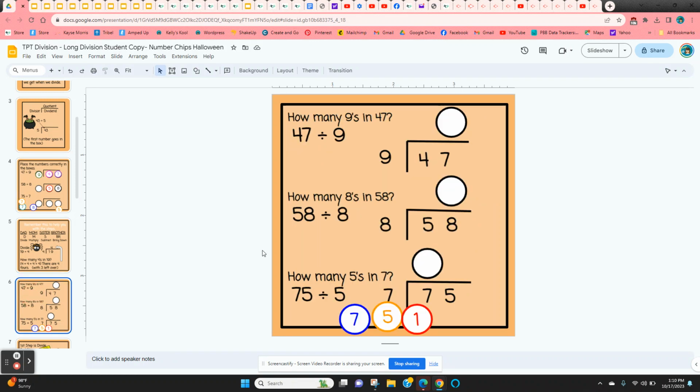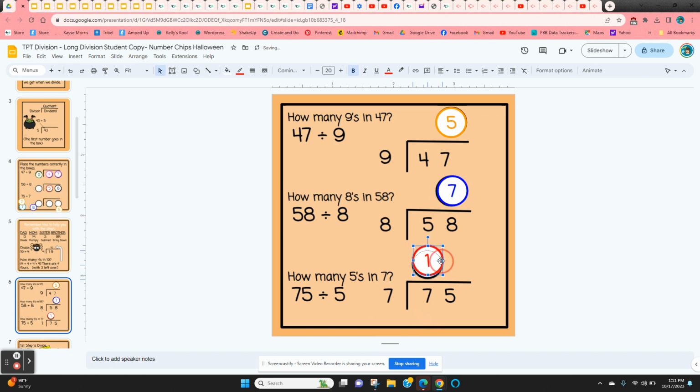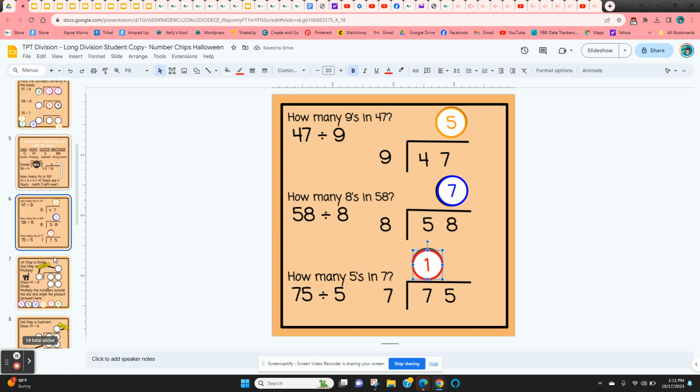So the next slide is just doing the division, just the first step. The numbers are already in here. They've only got 3 choices, so that makes it pretty easy for them to determine what this number would be. So 9 goes into 47 5 times. 8 goes into 58 7 times. And 7 goes into 7 1 time. To move these, they're just clicking on the edge again. They click and hold on the edge, and then they can move these around their screen.